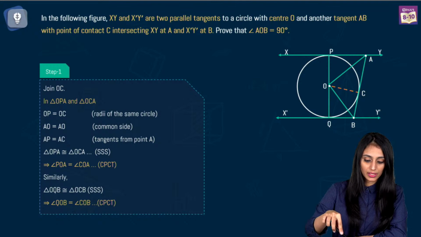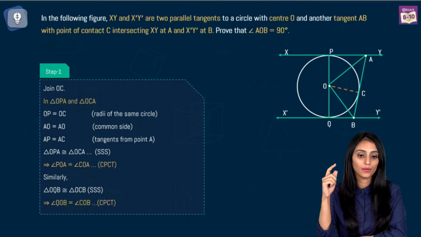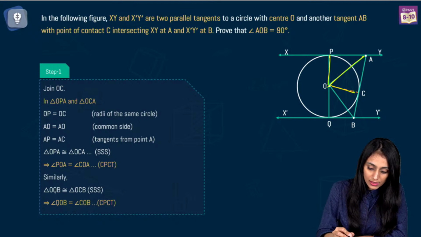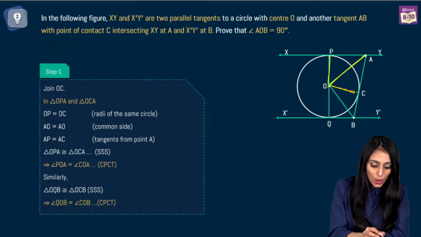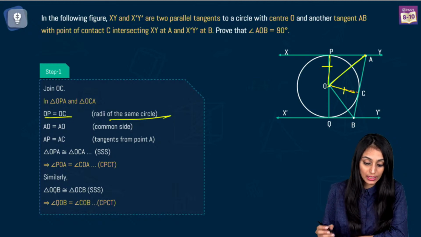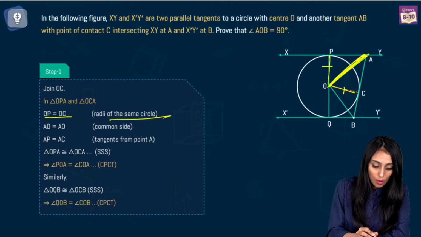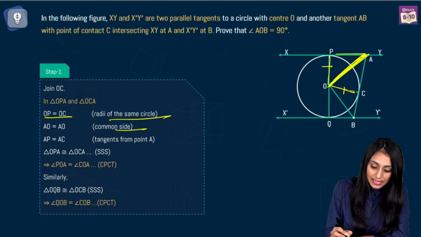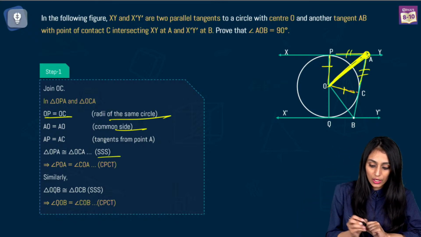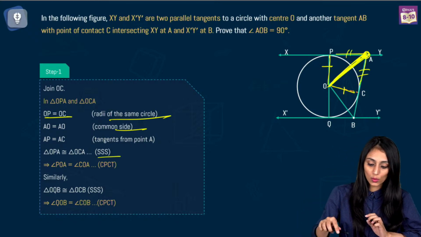What we have done here is, first of all, we will prove the triangles congruent. This triangle POA and this triangle COA. How will you prove them congruent? OP and OC are going to be equal. Why? Because they are the radii of the same circle. OA and OA are common. AP and AC are going to be equal. Why? This is an external point, and the lengths of tangents drawn from an external point to a circle are equal. So by SSS, the triangles are going to be congruent.